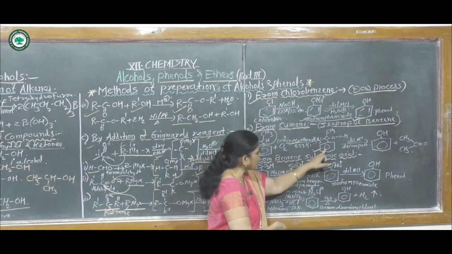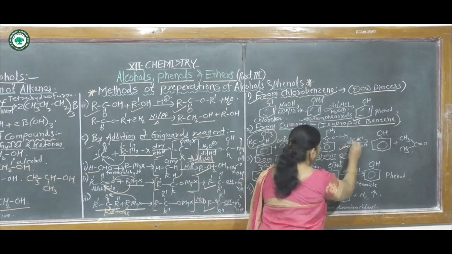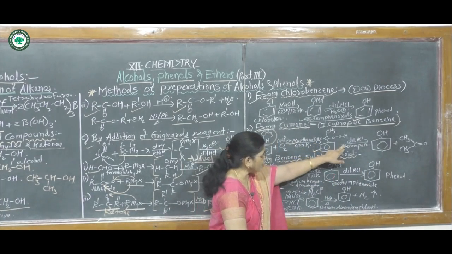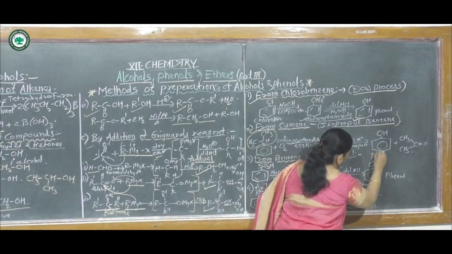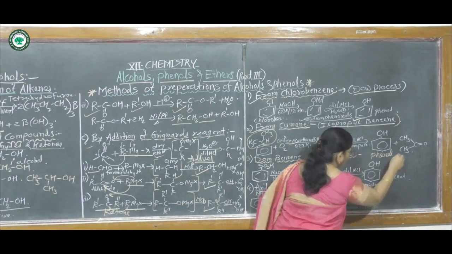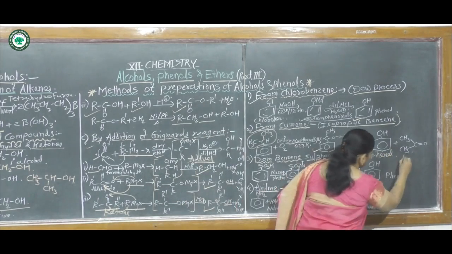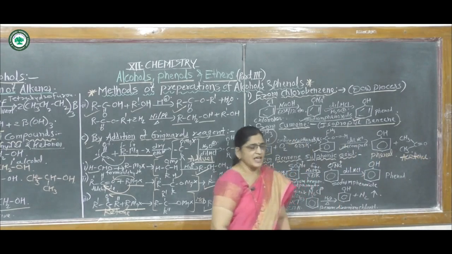Then this cumene hydroperoxide is decomposed with dilute HCl and it gives phenol, and the byproduct formed is acetone. It also gives another compound named acetone.